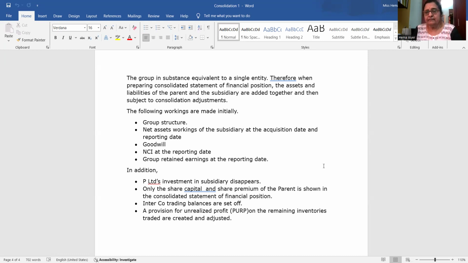Then in setting off, there will be some remaining goods that have been traded between the subsidiary and parent. For that you will provide a provision for unrealized profit, called PURP, and you will adjust it. So all these things have to be done in a consolidation, and we will see in the coming videos how we are going to prepare a consolidated statement of financial position and consolidated statement of performance, that is profit or loss.